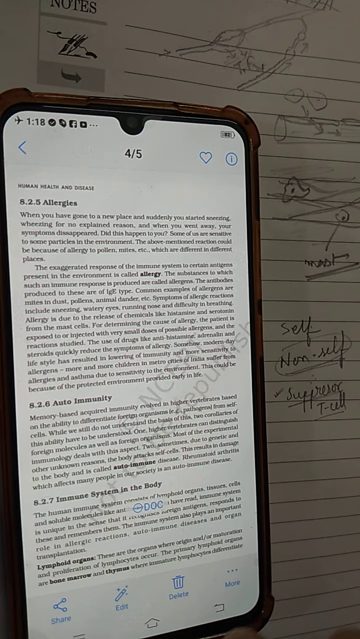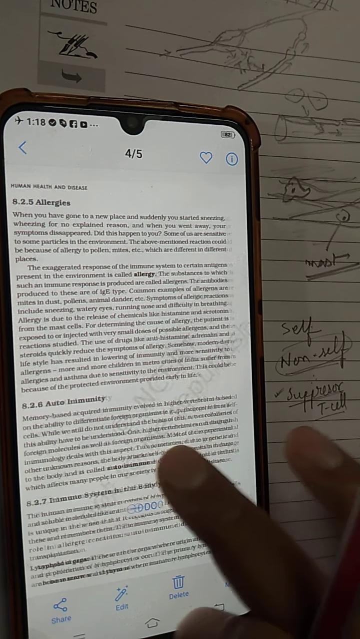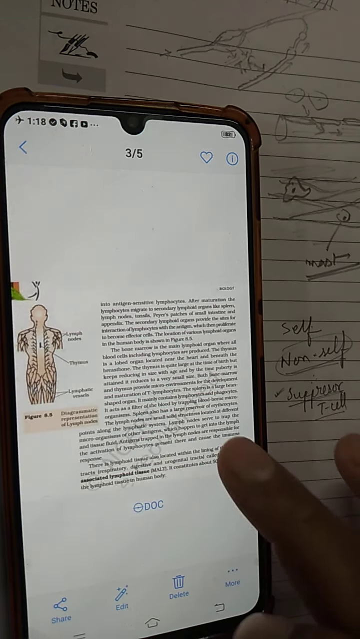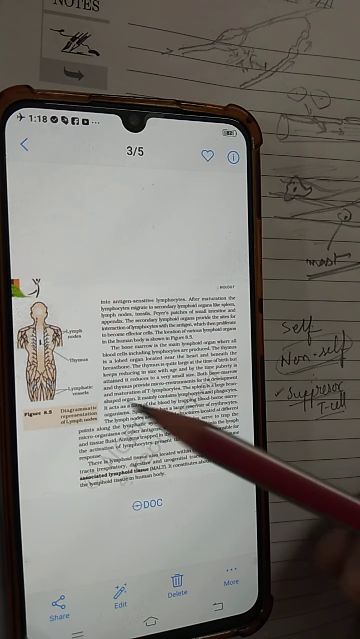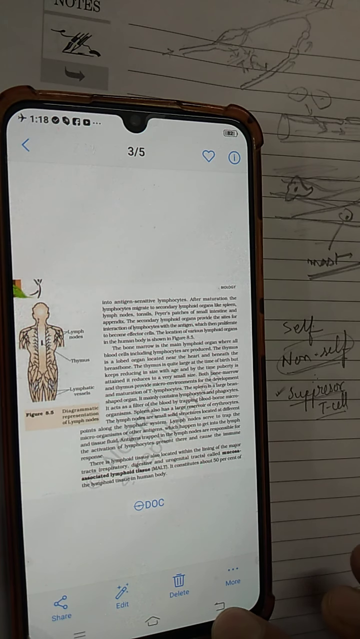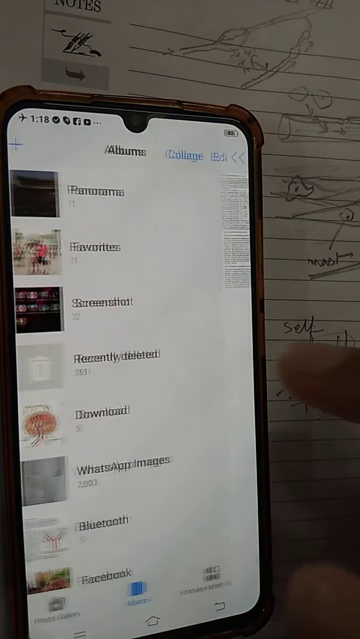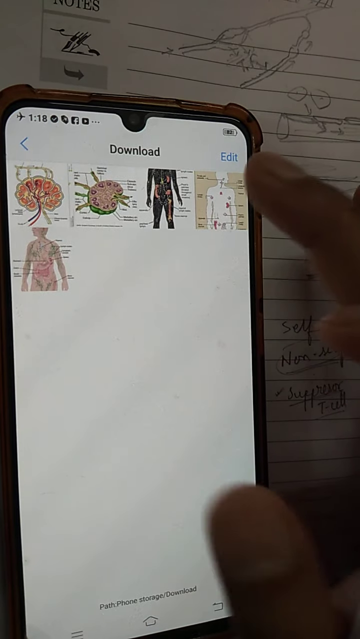Now first I will show you what the lymphatic system of our body consists of. This diagram in your NCERT book is not so clear, so I will just show you. Fine.